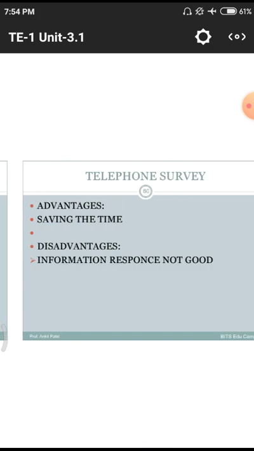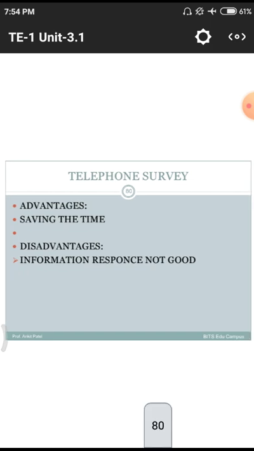What are the advantages? Simply saving time. Disadvantages mean the response is not good. Some people do not use these telephonic surveys, so they end their phone calls when they see these kinds of numbers, like +91140. Some people simply skip, or put that kind of number into a blocked list, so this survey will not work in a few cases.